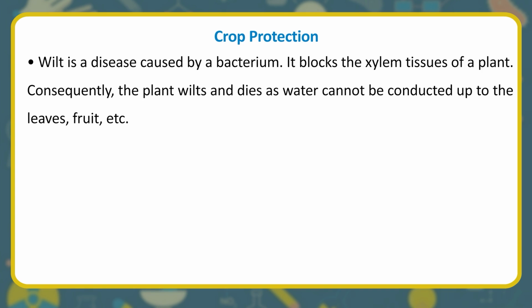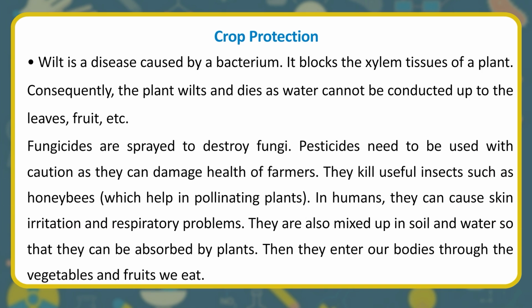Wilt is a disease caused by a bacterium. It blocks the xylem tissues of a plant. Consequently, the plant wilts and dies as water cannot be conducted up to the leaves, fruit, etc. Fungicides are sprayed to destroy fungi.